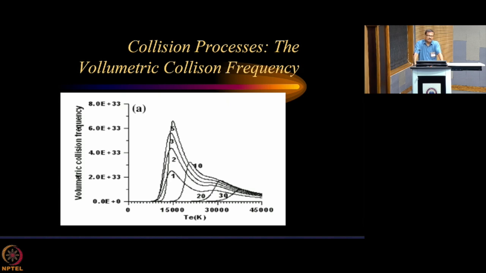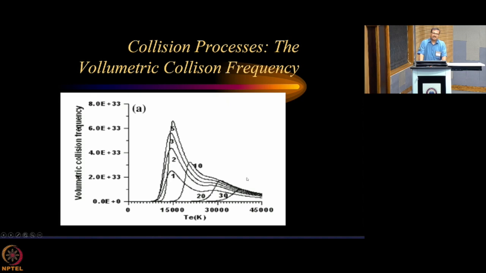Although the velocity of the electron is high, it is not able to make enough collision events, because with whom it will collide, that itself is less now. Number density is less because of the higher temperature, volume expanded, so density rarefied. So that is how the falling edge of the collision frequency appears.